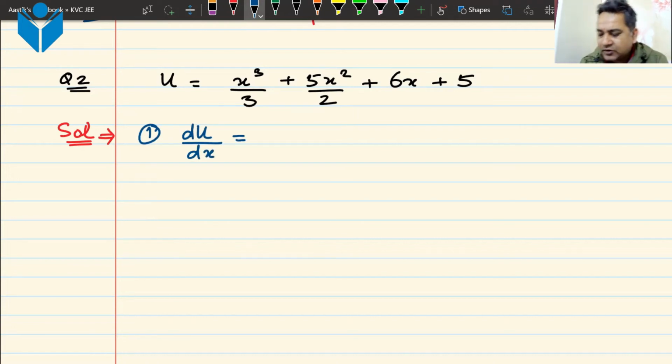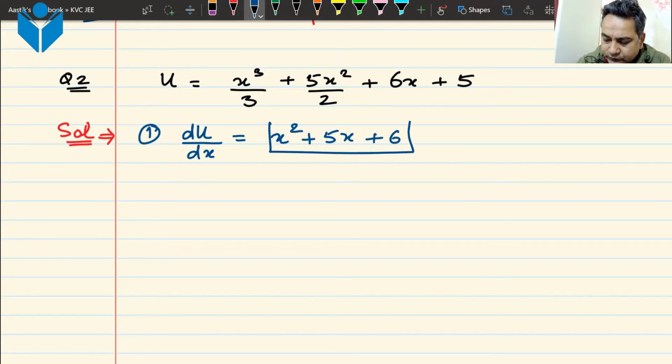I hope everyone got the derivative. What is the derivative, beta? 3x squared by 3, so that is basically x squared, plus 5x plus 6. That is the derivative. I think everyone got to this first step of finding out the derivative.